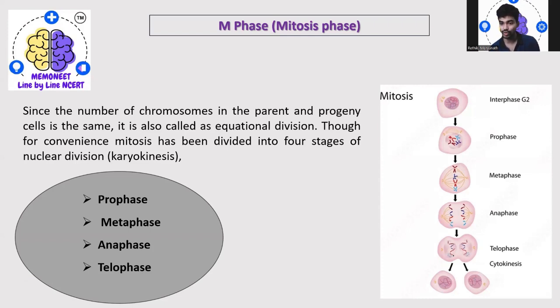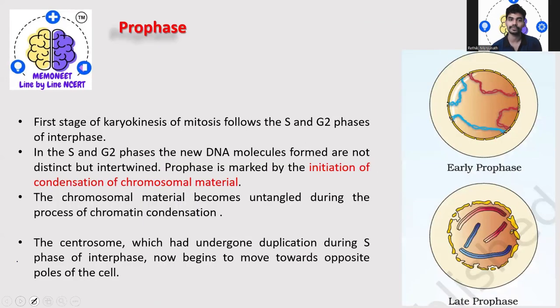Say it has only 46 chromosomes, then obviously in the daughter cells also you're going to see the same number of chromosomes. Mitosis has been divided into four stages of nuclear division, where karyokinesis will occur: prophase, metaphase, anaphase, and telophase.